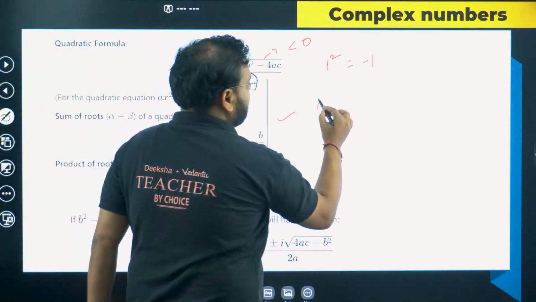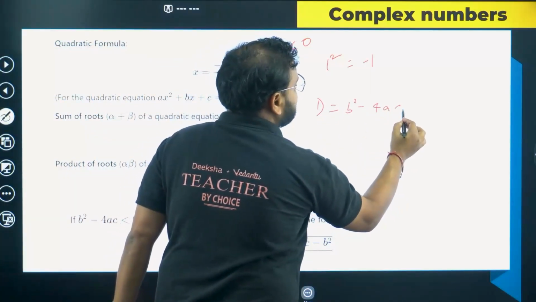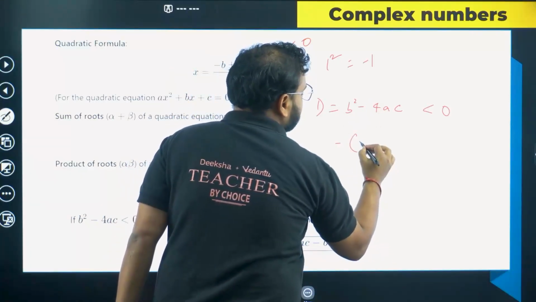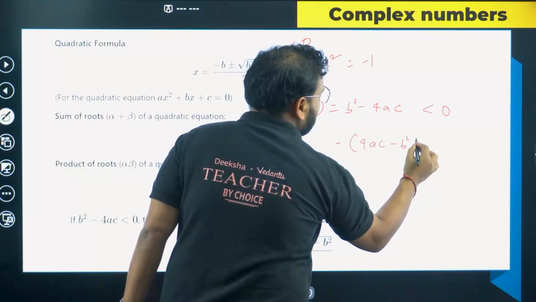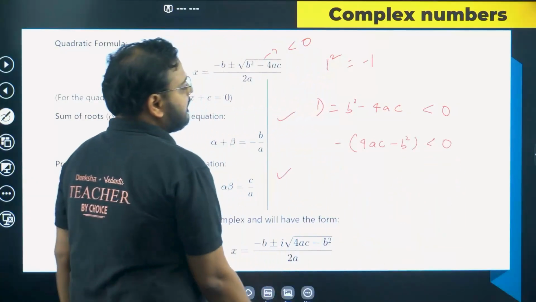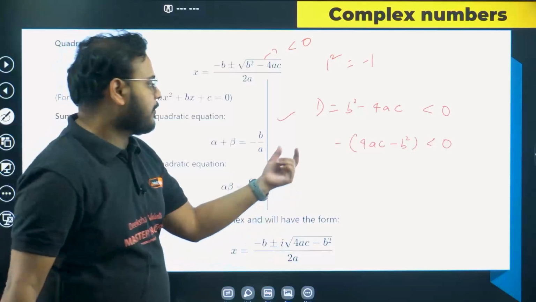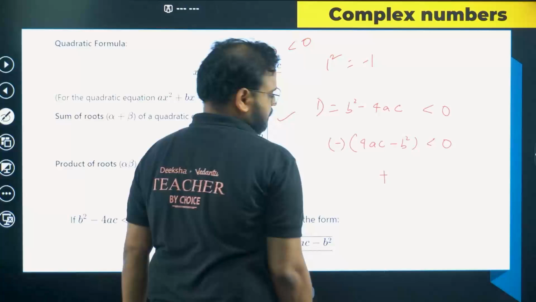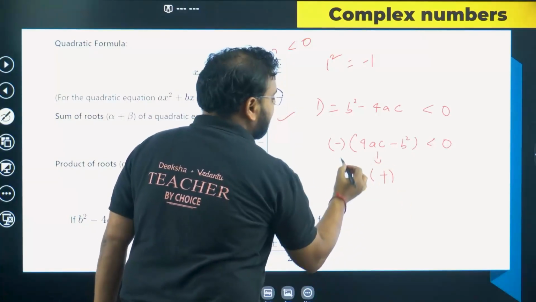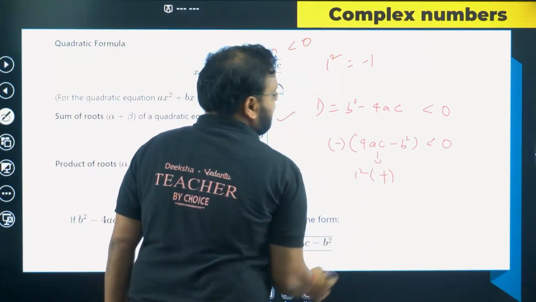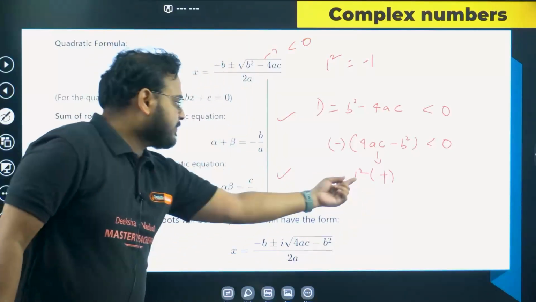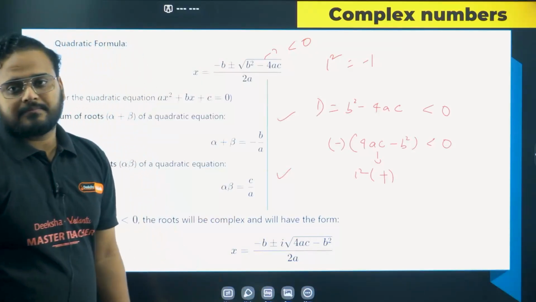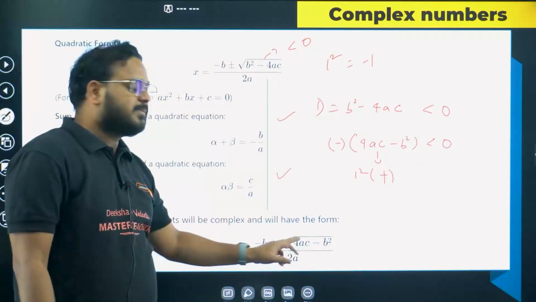Whenever you have this value D equals b square minus 4ac less than 0, I can take the minus sign common, and it will become 4ac minus b square is less than 0. If you think about it, this outside is negative, so this has to be positive, right? This is a positive value right here, and this is negative. I can write this minus 1 simply as i square. Then what happens here is i square comes out of the root as i. That's why you have minus b plus minus i root of 4ac minus b square. Clear now? Somebody is thinking, sir, how did this become 4ac minus b square?